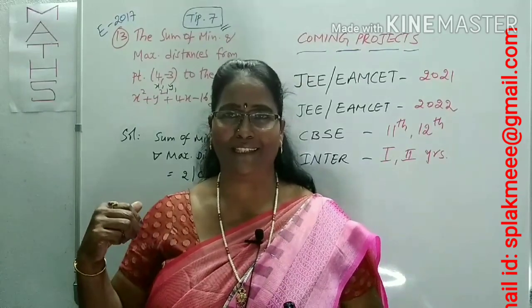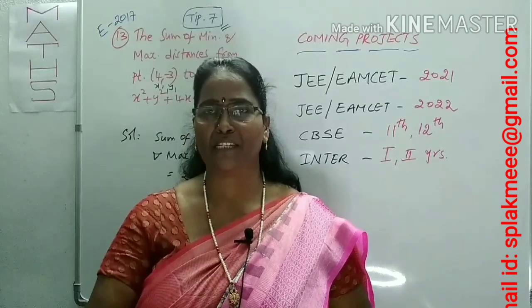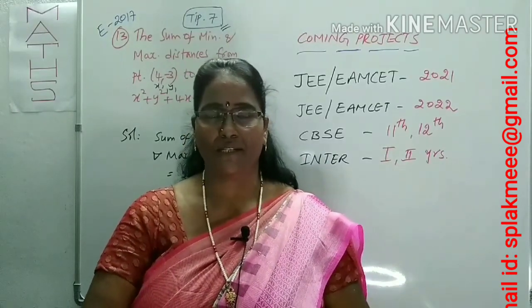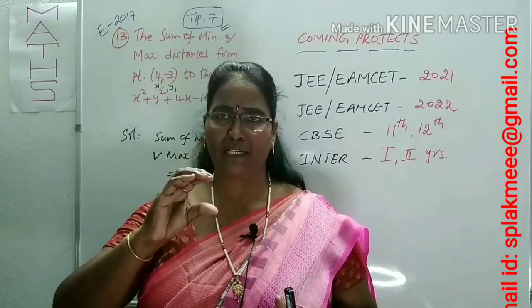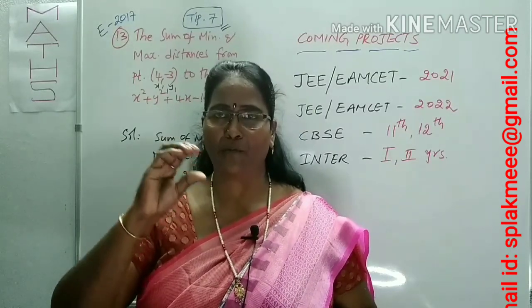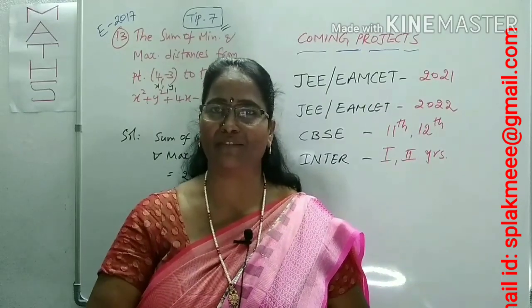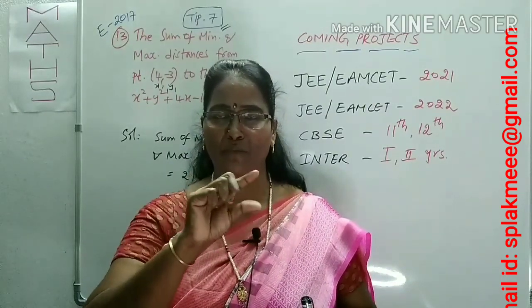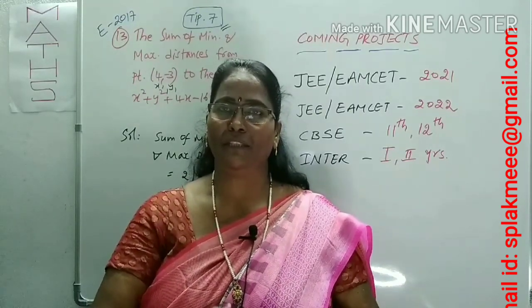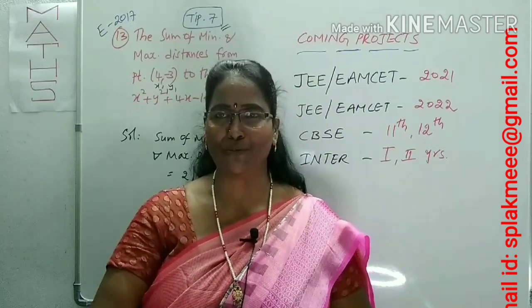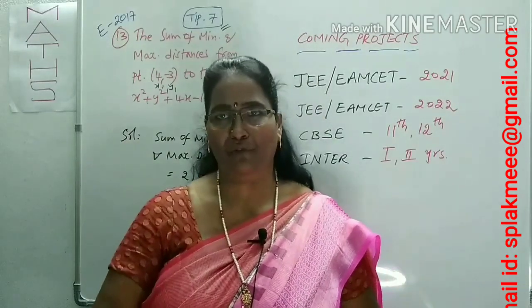in the circle. From this one you can get nearly 4 to 5 questions, including the system of circles, 6 questions also you can get. So this is very, very simple, but to understand the question, what is the given data, we should read the data clearly step by step, point by point. We can't read at a stretch. If you read the total question at a stretch, you cannot get the idea about the given data. We can read the data carefully point to point. Then only you can get a clear idea about the solution within a fraction of seconds. Tips or tricks we can use. Otherwise, sometimes you can use options also. Hope this is mostly helpful to you.